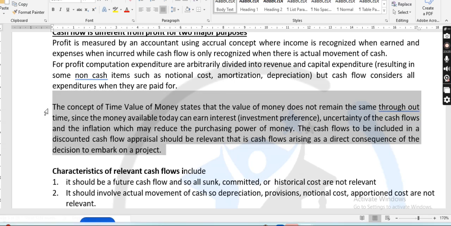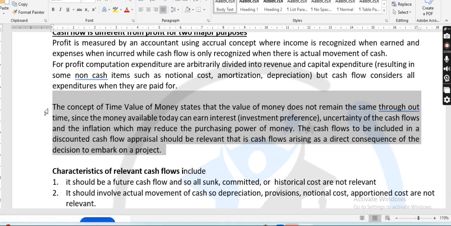Now, the concept of time value of money states that the value of money does not remain the same throughout time. Of course, the value of Naira as at 2013 till date, 2025, is different, right? It cannot remain the same. Since the money available today can earn interest, there is uncertainty of the cash flow and the inflation which may reduce the purchasing power of money.